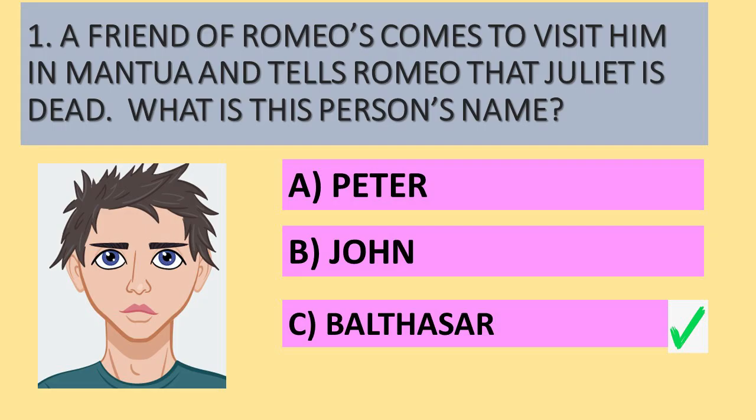Well, Peter is the name of the person who holds the fan for the nurse earlier on in the play. It's not Peter. John is a friend of Friar Lawrence, another friar. And we've got C, Balthazar. That is the name of Romeo's friend.